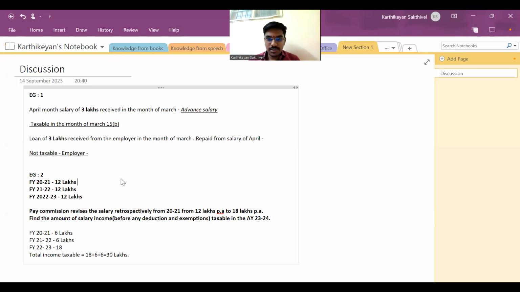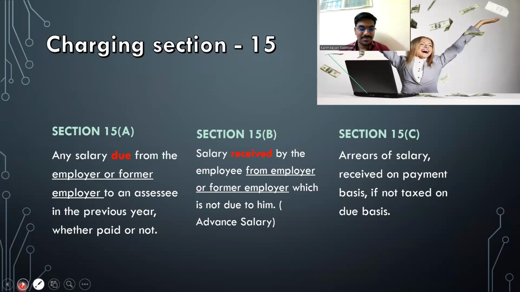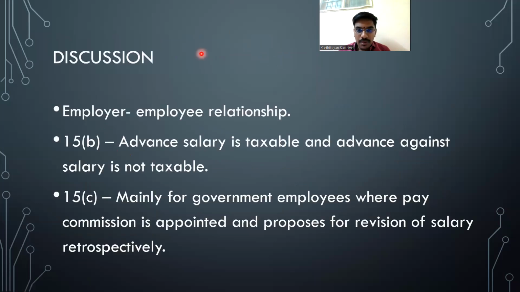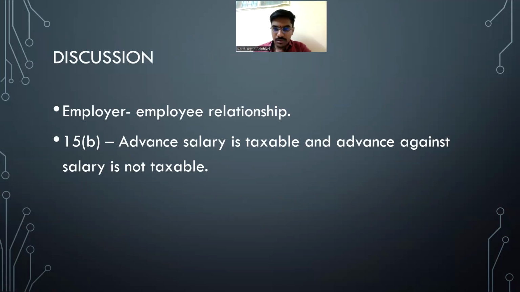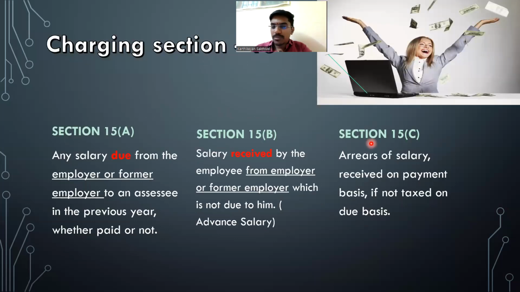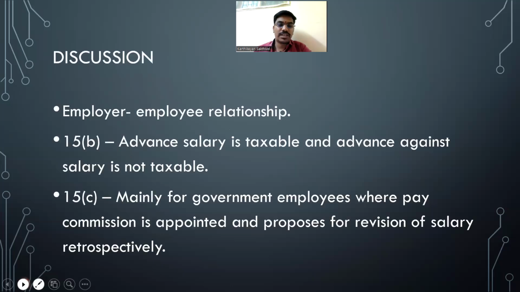Others, do you have any doubts? No, sir. Shall we just proceed further? How do we define arrears, sir? Arrears of salary, how do you define it? So arrears of salary basically means the salary which is due but is not received by you. Something is due for that specified period, but it is not received by you, which is known as arrears of salary. Clear?